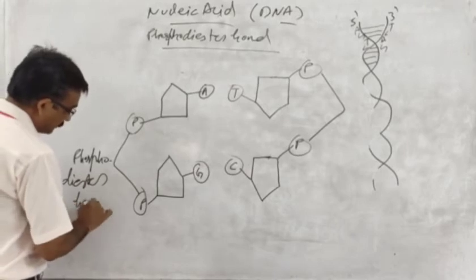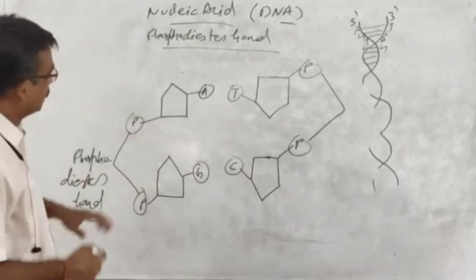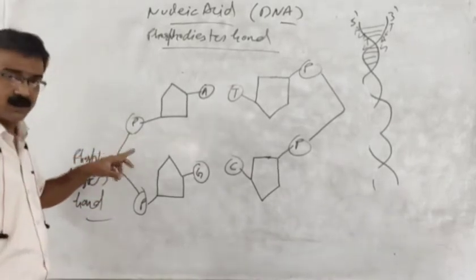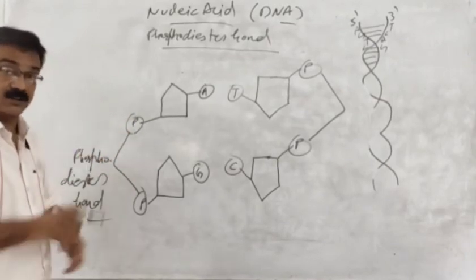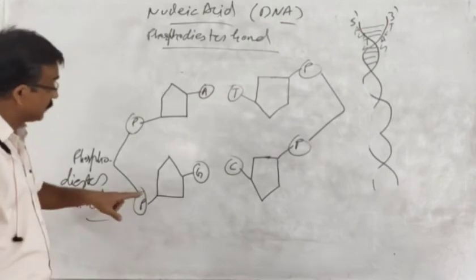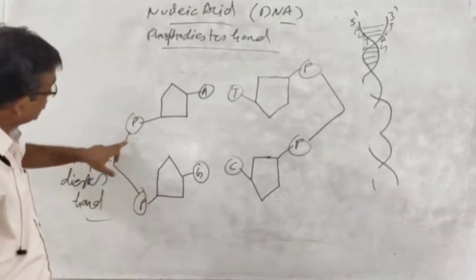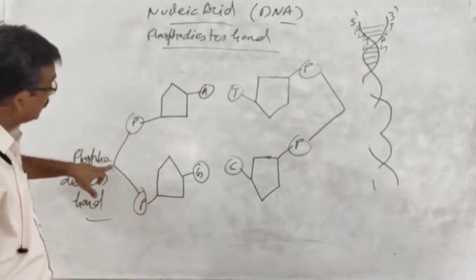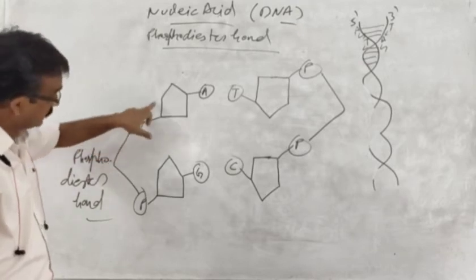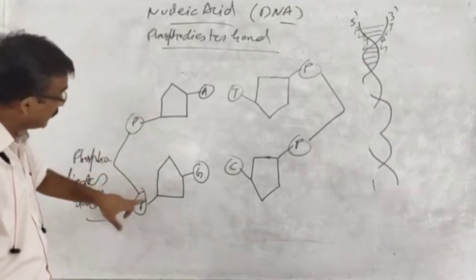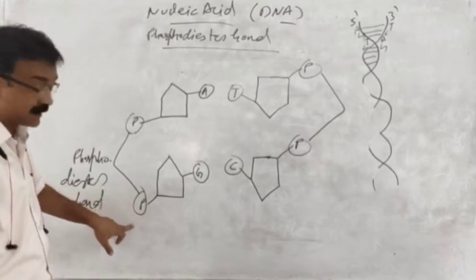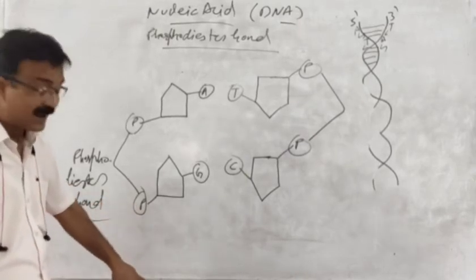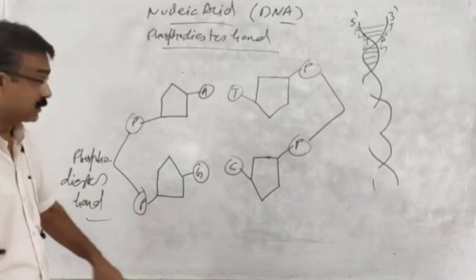This phosphodiester bond is an ester bond that is further categorized as phosphodiester, because this ester bond is also connected with this nucleotide base, and the phosphate is further connected to the phosphate of another nucleotide base also.